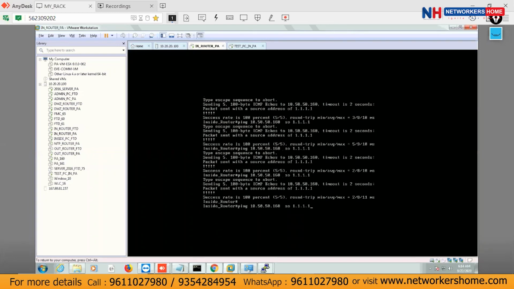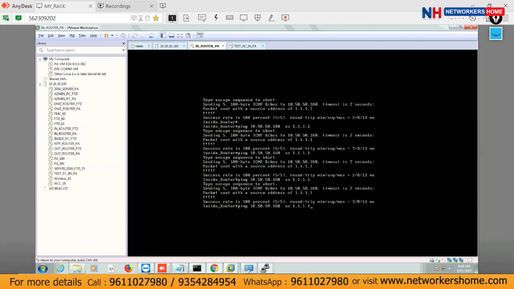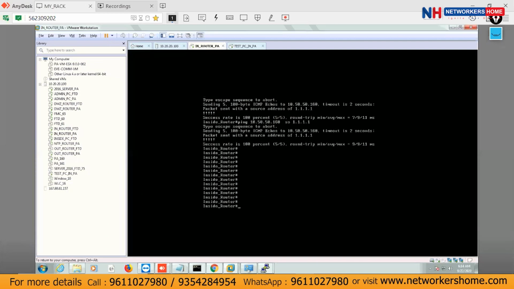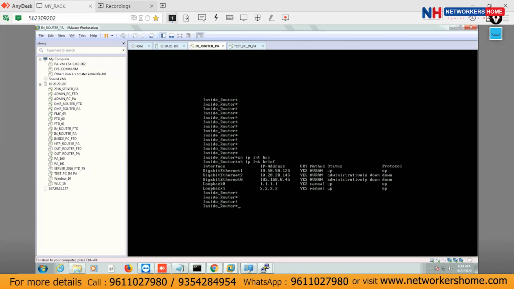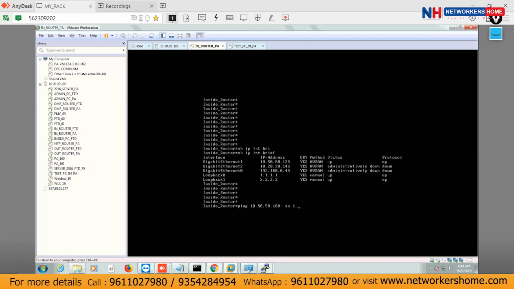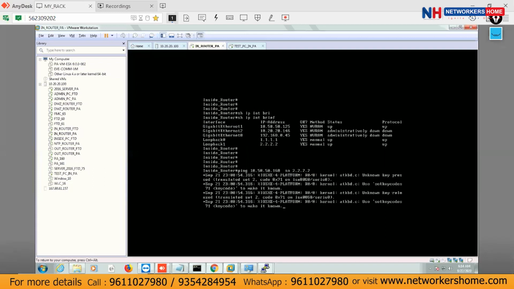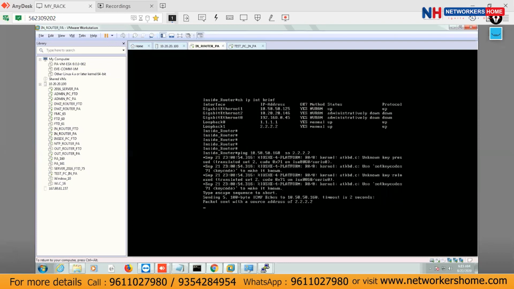Because what was missing last time? The reverse route was missing. So if I'm trying to go to 2.2.2.2, one more loopback we have on the same router, guys. Show IP interface brief. Can you see we have one more loopback, 2.2.2.2. So if I try to ping 2.2.2.2, guys, tell me, will it work or not? No, sir, we don't have the routing. Exactly. It's not going to work because we don't have any route. The reverse route is missing.